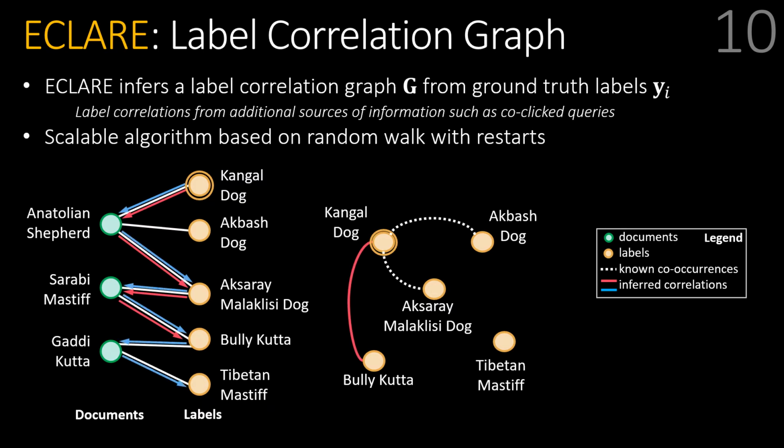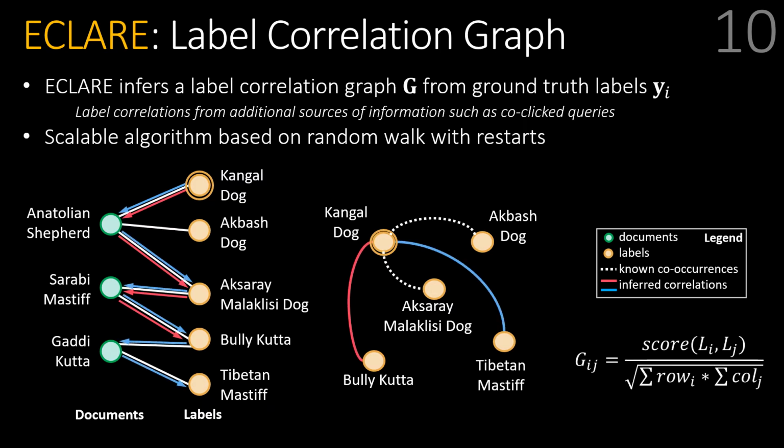Here, Kangal dog was able to determine the correlated labels Bully Kutta and Tibetan Mastiff, which were earlier missing in the ground truth. After computing the label correlation graph, a careful normalization is very important, otherwise superhead labels will start dominating the graph. For the sake of brevity, we are omitting the details here, but we urge readers and listeners to refer to the main paper for more details.